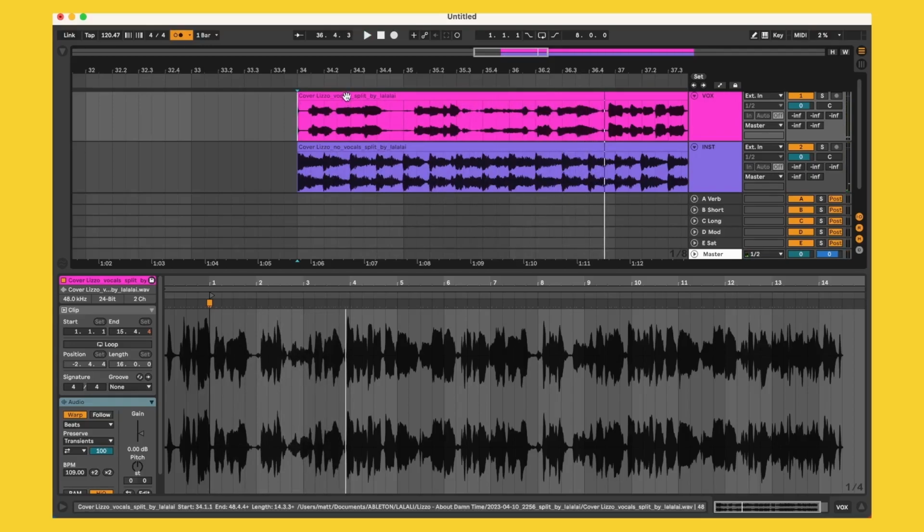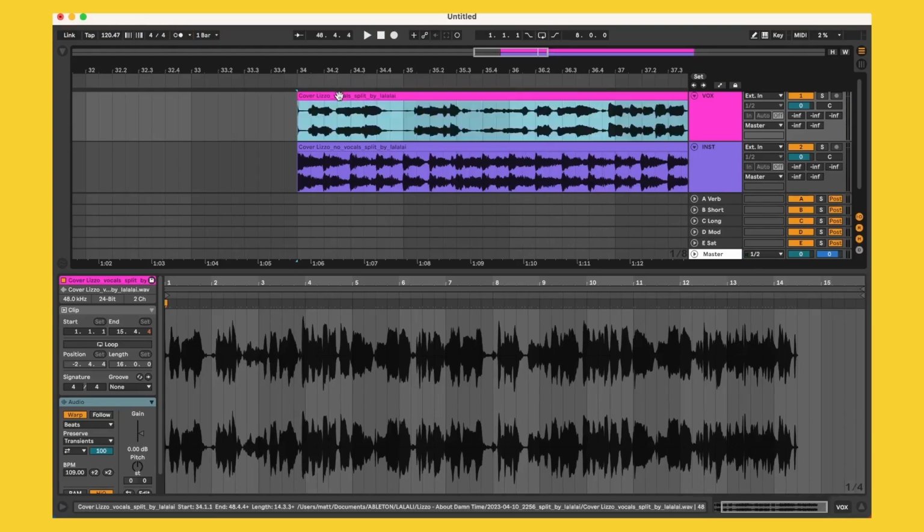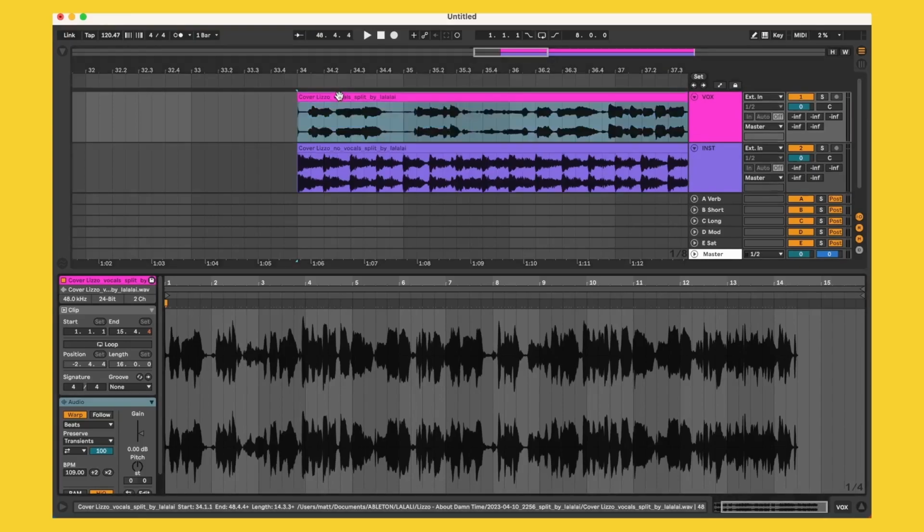So now it's all warped up, ready to go. We can change the tempo of the track if we'd like to and all that. And then one other tip on the vocal track as well, if you double click into it, you may want to try changing it to complex mode, and it'll just change the algorithm to be potentially a little bit more pleasing for something like vocal material like this.